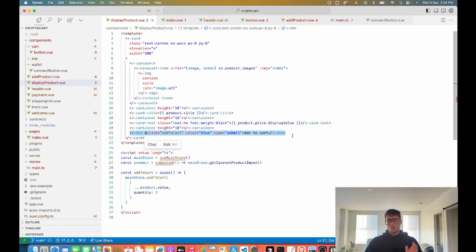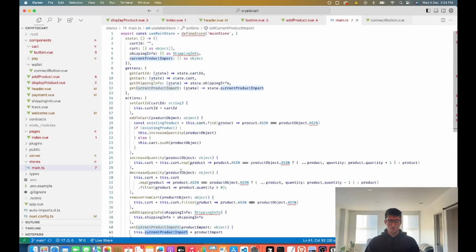And that add to cart triggers this function right here, which triggers our store to add the product to our cart. And if we look at our store, this add to cart, all it's doing is calling increase quantity. And what that does is it just adds the product to the cart array in our store.